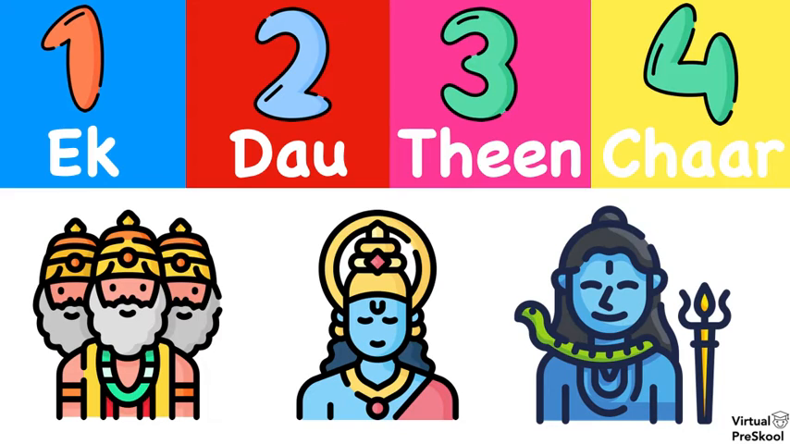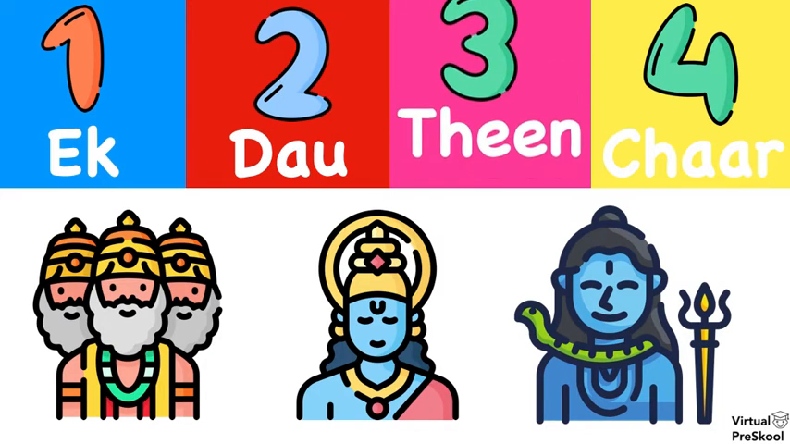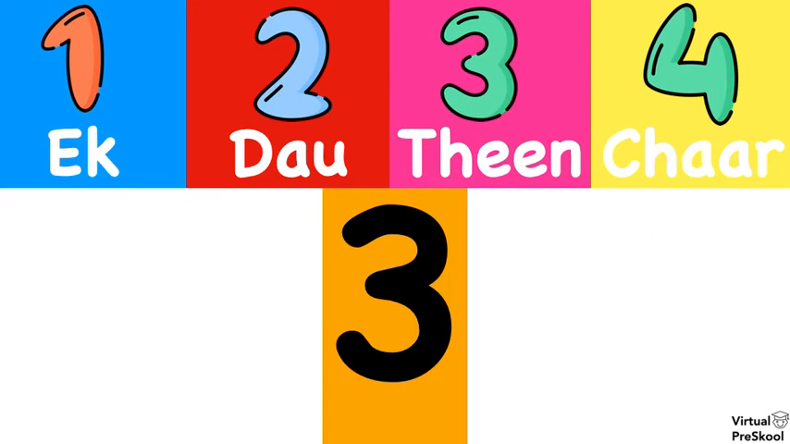Now, there are 3 gods, and how do we say 3 in Hindi? Is it ek, do, teen, or char? Teen. What's 3 again? Ek, do, teen, char. Teen.